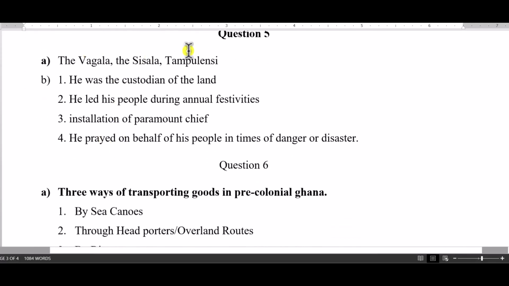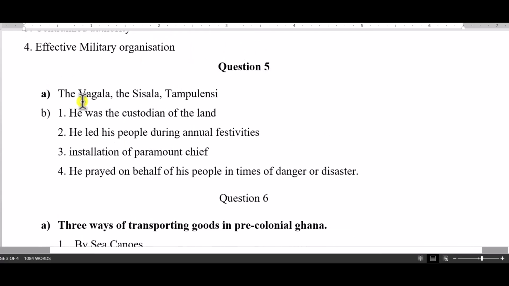Now, the question number 5 says the indigenous people in the north. I guess list the indigenous people in the north. I think that is what that question was asking for. So it says indigenous people, people in the north that did not have a centralized state.